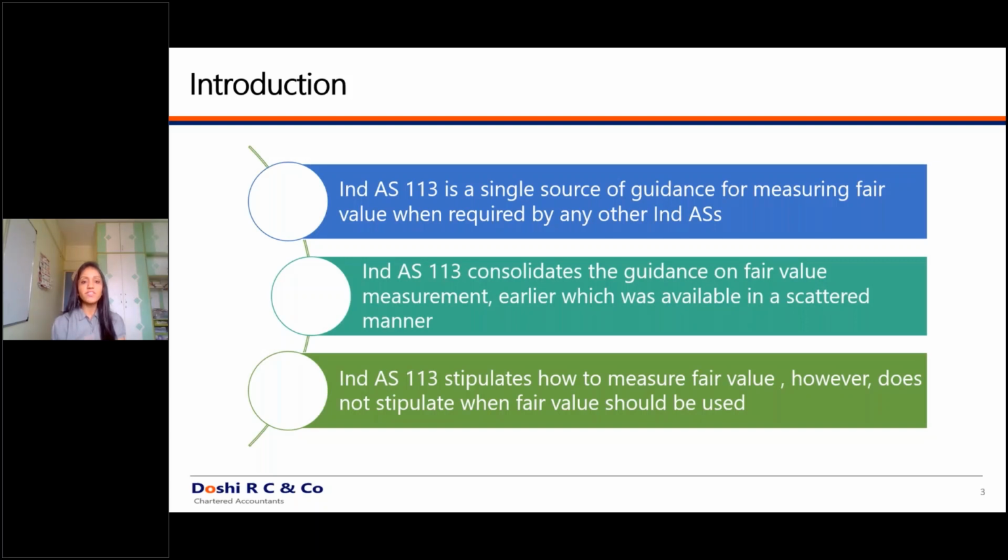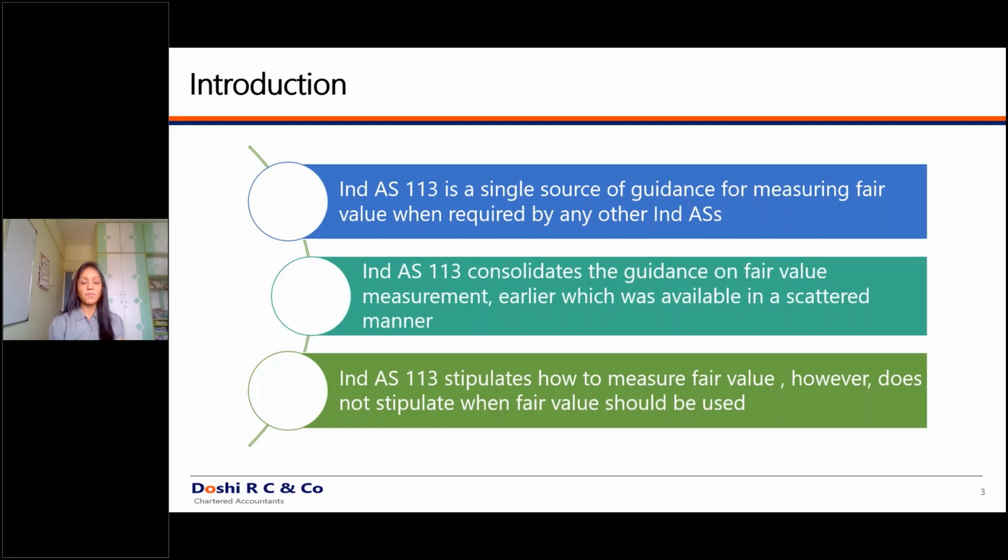Now to list down which standards give fair value requirements. The first and foremost is financial instruments. It requires you to measure assets and liabilities at fair value. The second is investment property, where you require disclosure of the fair value.